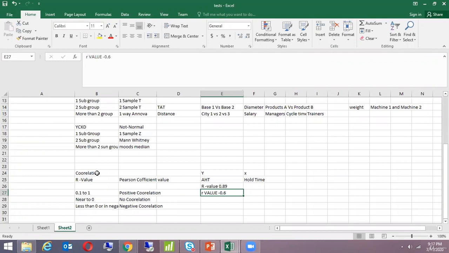So if it's minus 0.6, that means there is a negative correlation and they are not that closely related, or probably I would say not related at all, right? That means hold time is not impacting my average handling time. It's a strong negative correlation. Which means the two variables have no relation.